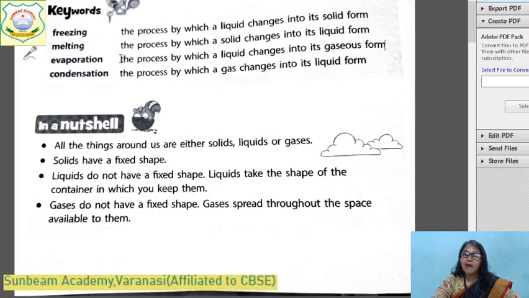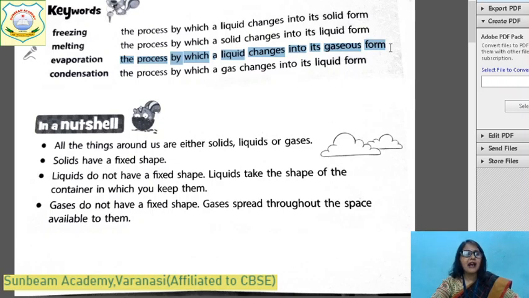And what is evaporation? The process by which a liquid changes into its gaseous form. When you heat water, you give a temperature, what happens? It started changing into water vapor. Children, if you keep water in a bowl outside in a high sun, what will you see?